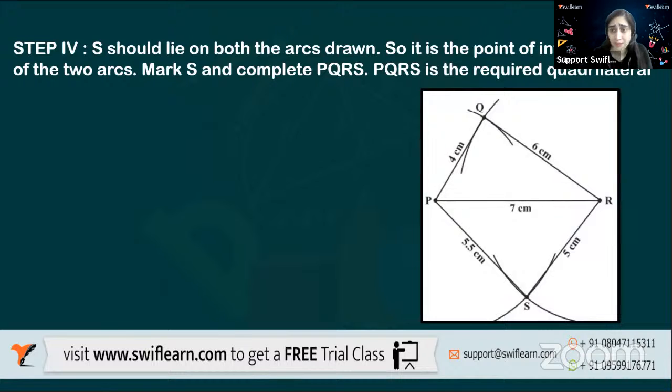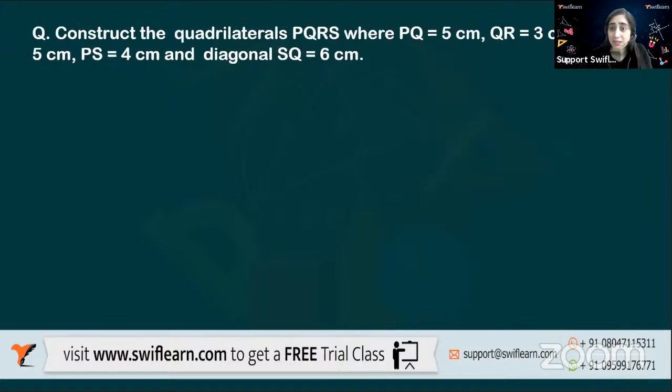Intersection means meeting point, joining point, the one point at which they meet. So the point at which the two arcs meet, we call it S. So this is an intersection point. Okay. Now the next question.